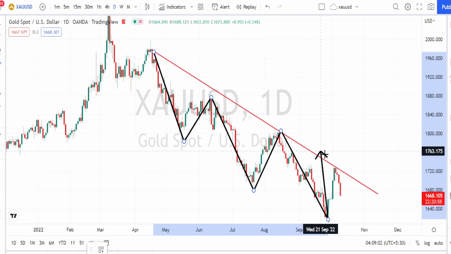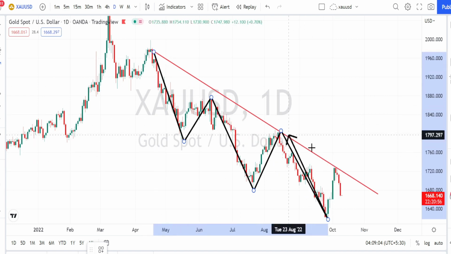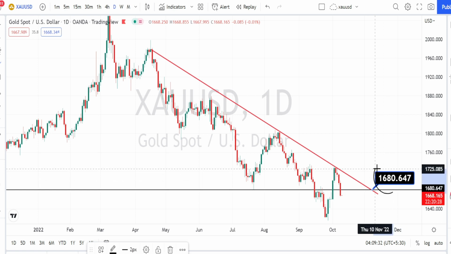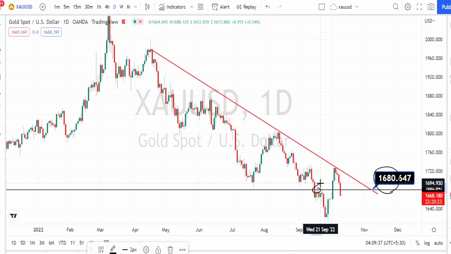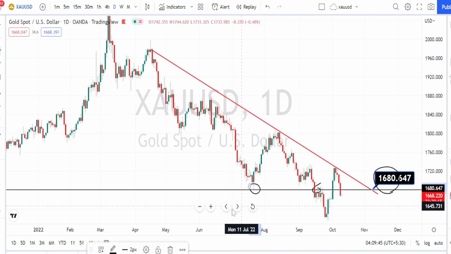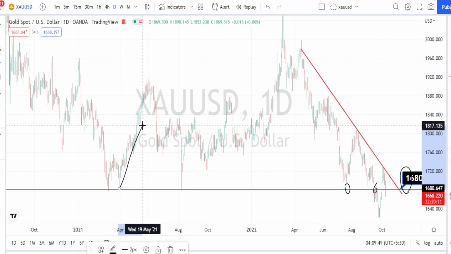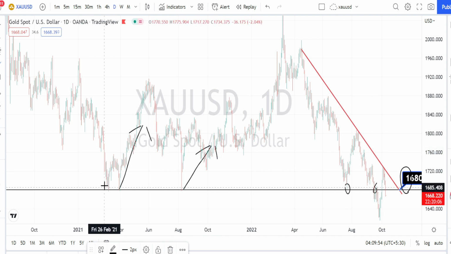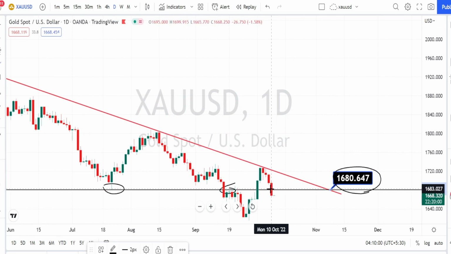Every time it tests this resistance line, we have noticed the price action to be bouncing back on the bearish side trend reversal. And previously we had considered this level, which is around 1680, to be acting as a very strong resistance and support from the past price action, because in the past we have noticed a price action to bounce back on the bullish side retracement after testing this support level. And when we look at the current price action, it has easily broken this support level and it is in a very strong bearish trend.